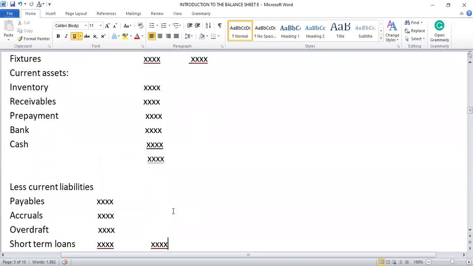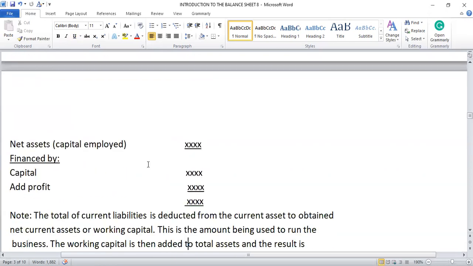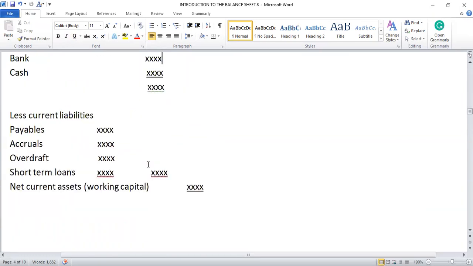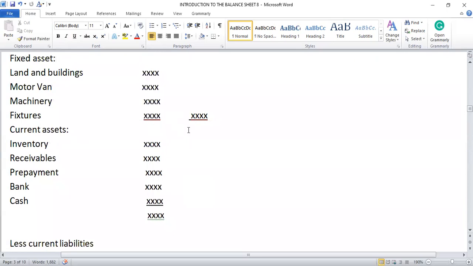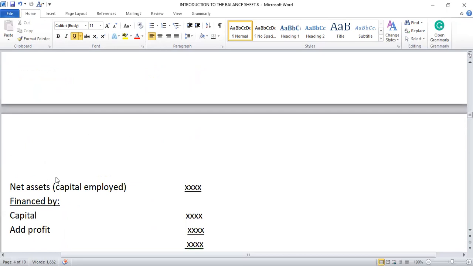Then we deduct all current liabilities. So it's payables, this amount; accruals, this amount; overdraft, this amount; short-term loan, this amount. So we get this figure, the total of the current liabilities. Then we deduct it from the total of the current assets so that we get the working capital, or net current assets, which is this figure. Then we add the working capital to the total of the fixed assets or non-current assets so that we have a total capital employed of this amount.